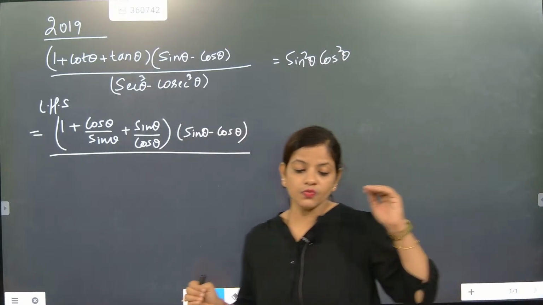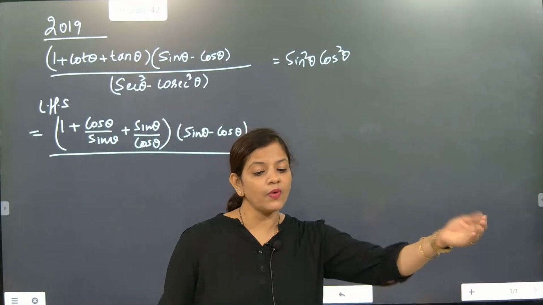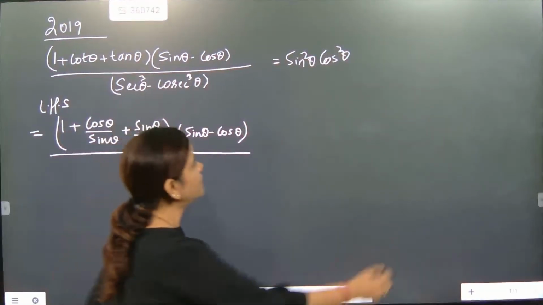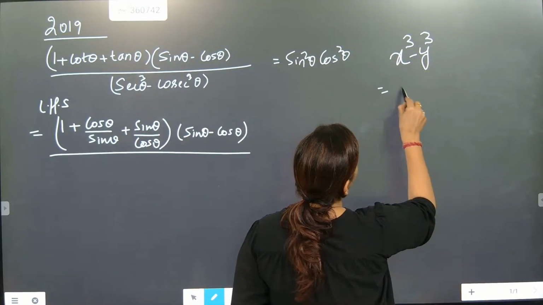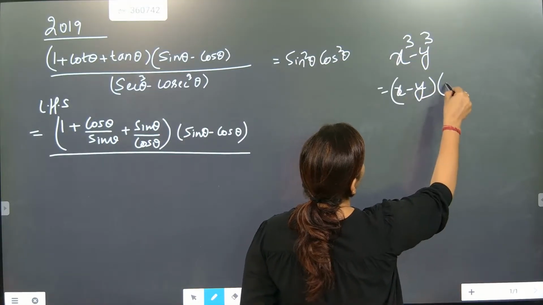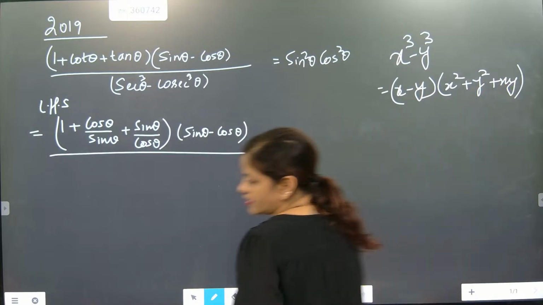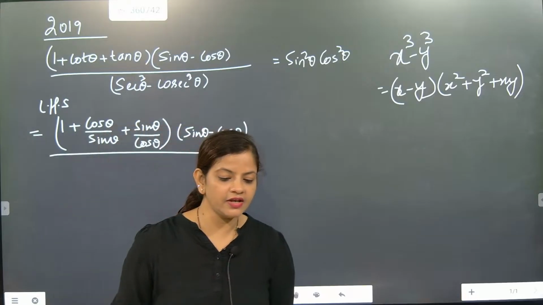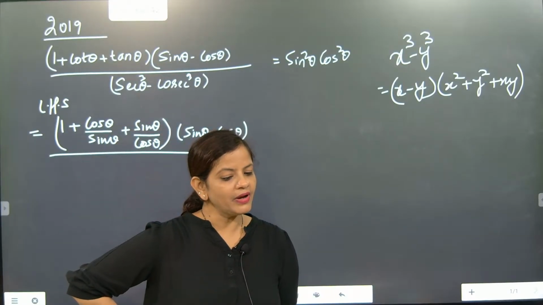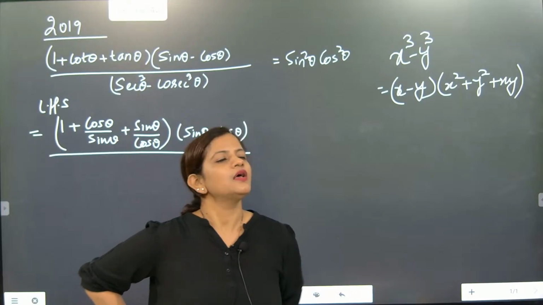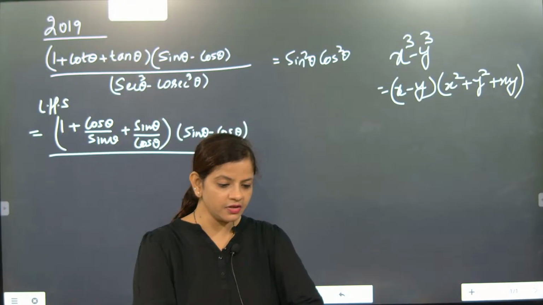But we know one formula, the x cube minus y cube formula. Don't leave that formula. x cube minus y cube is equal to (x minus y) into (x squared plus y squared plus xy). Understood? This formula we can use. If we use this formula, we will somewhat come out of the situation. Understood or not?